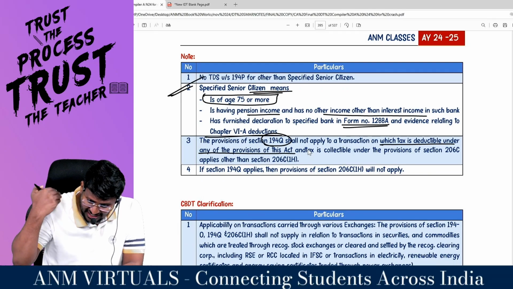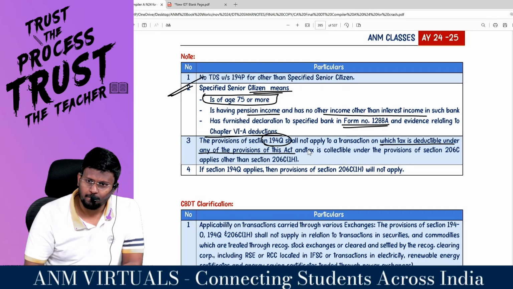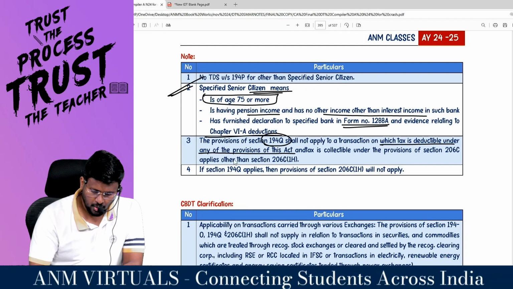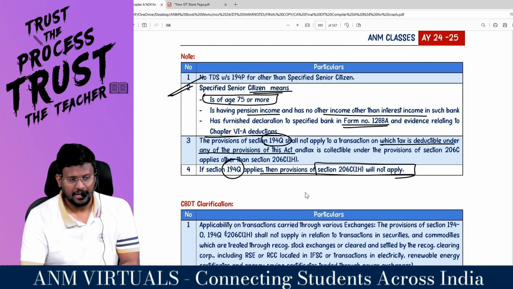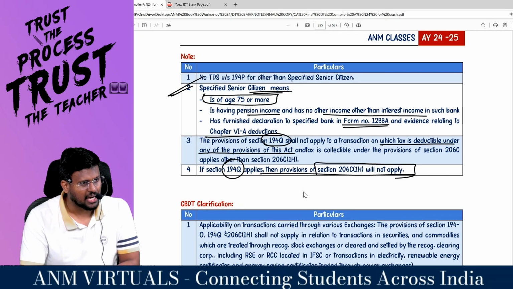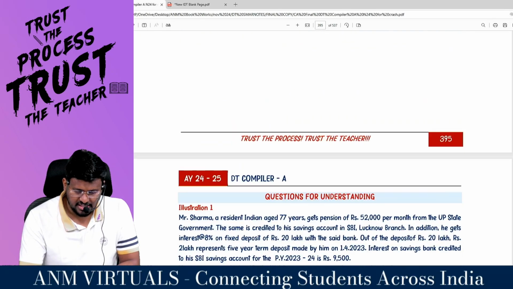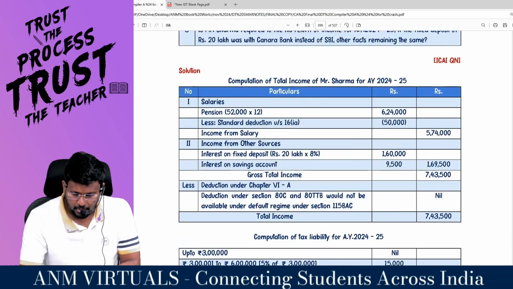This Act, na, if TDS has been deducted under any other section, then you need not. 194Q applies, then provisions of 206C(1H) will not apply. In case 194Q applies, that is, if TDS applies, TCS will not apply. Are you all really with me?